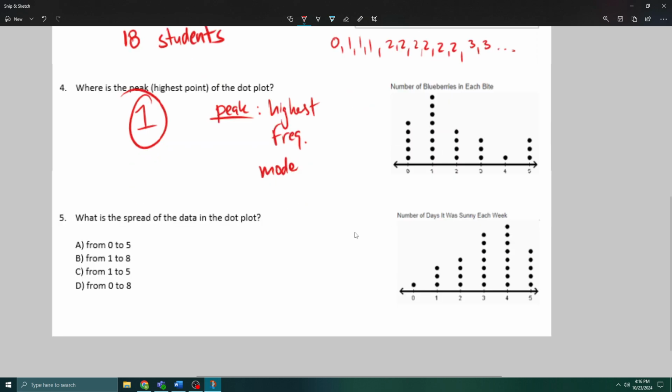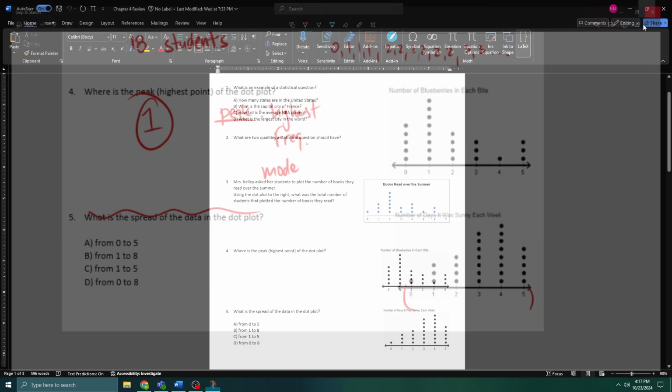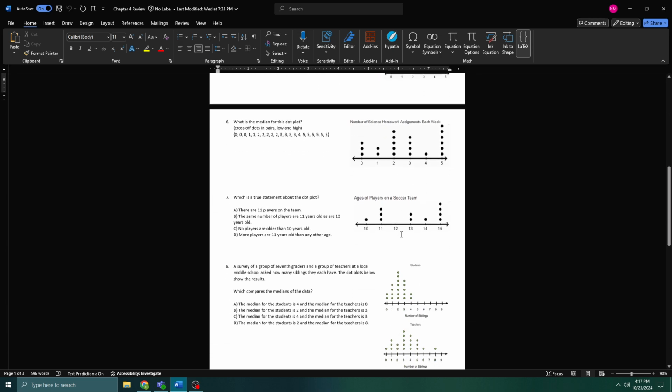And then we're actually not going to talk about spread. Spread is super easy. It's just, in this case, 0 to 5. It's wherever we have data. It's very similar to the range, though. And I think the range is a better measure of spread. It's more useful.